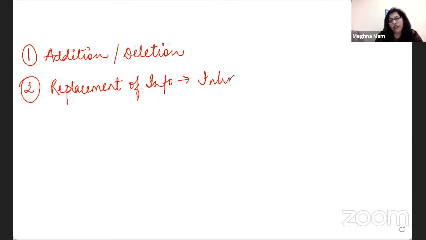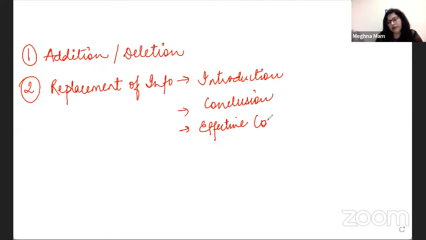Here basically we have categories. We have introduction questions, conclusion questions, effective combination of the two sentences questions, and then we have specific instruction questions.